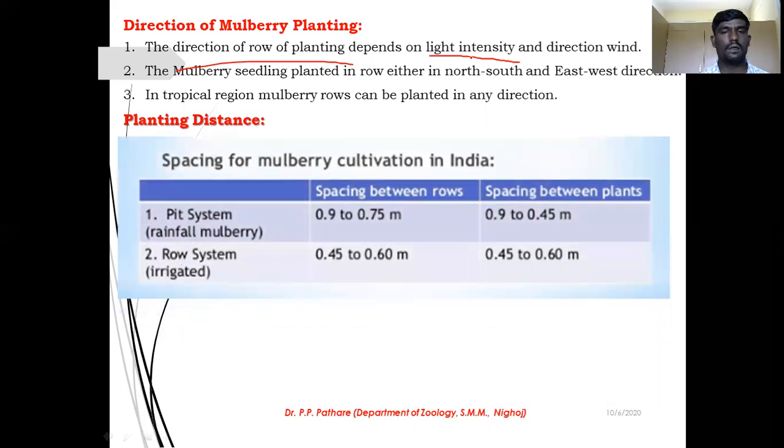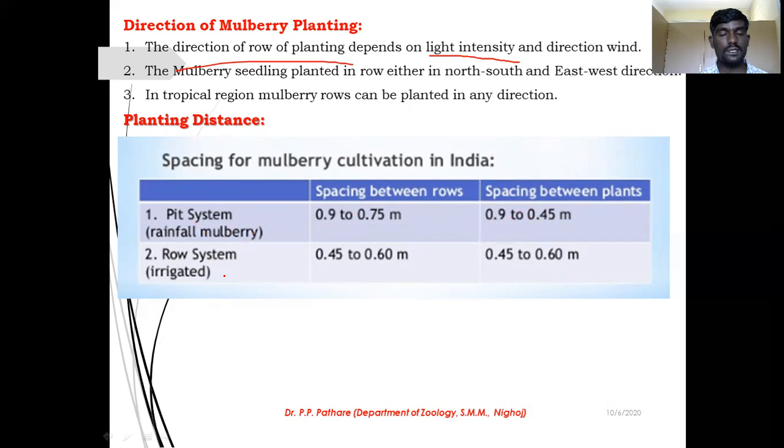Planting distance, the distance I just mentioned, is very important, because if your plants are growing very closely in your farm, at that time you face some difficulty during harvesting. So these are the distances in pit system and row system, irrigated system and rainfed system, that is 0.9 to 0.7 meter in row between the two rows. Spacing between two plants is 0.9 to 0.45 meter.